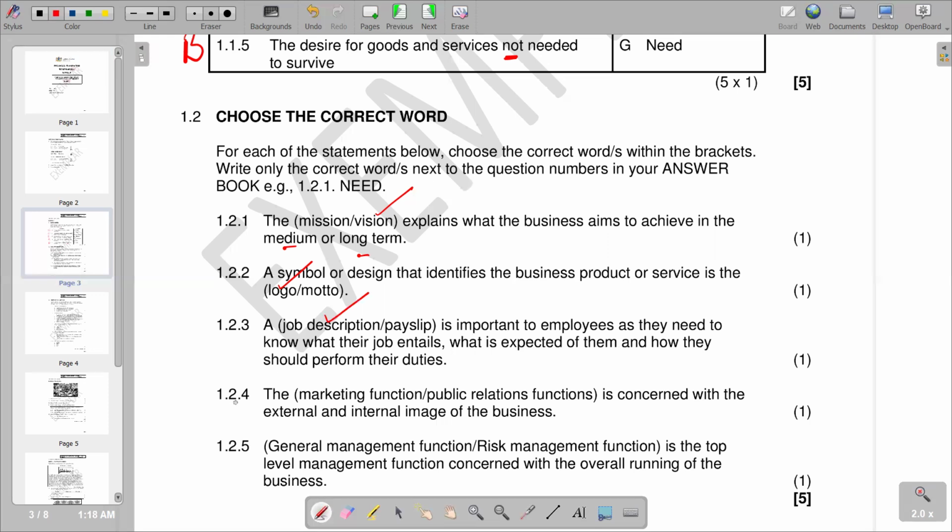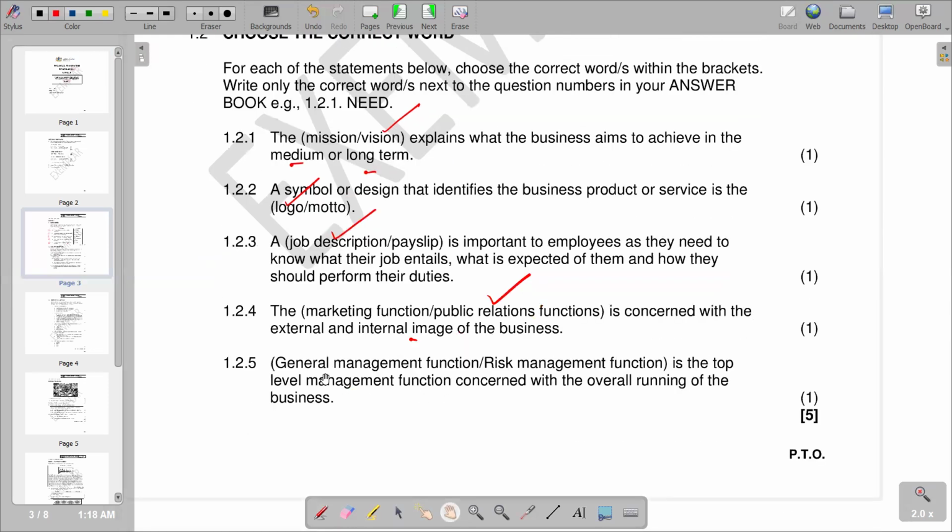So we have 1.2.4 saying the marketing function or the public relations function is concerned with the external and internal image of the business. As long as we've got the issue of image of the business, it relates to the public relations function. So we go to the last part of this section, 1.2.5. General management function or risk management function is the top level management function concerned with the overall running of the business. And we know that this is the general management function. So this is what we have on this part.